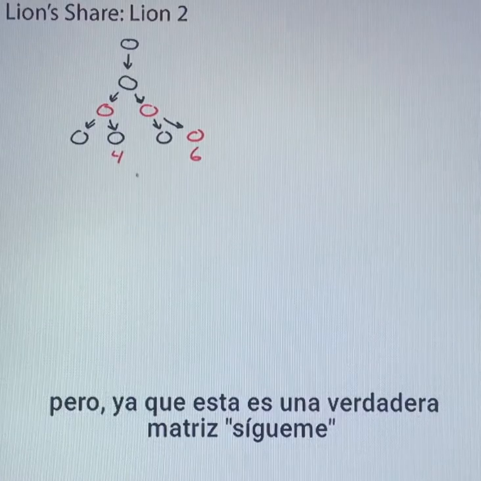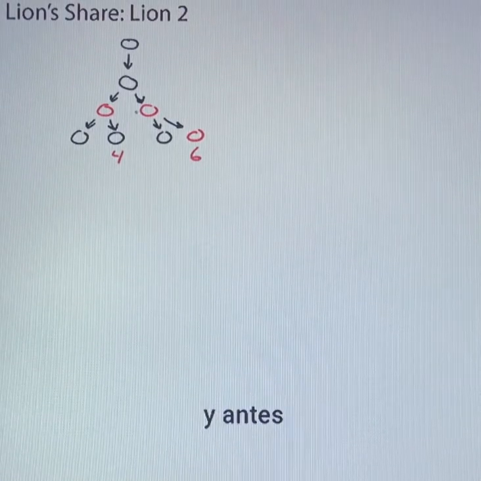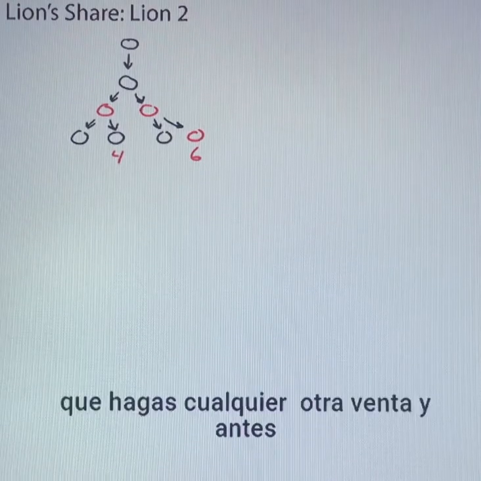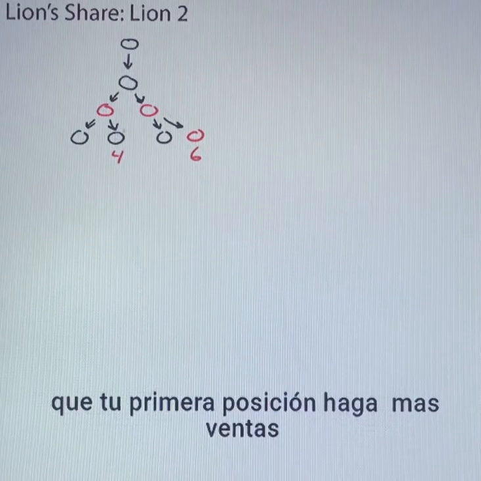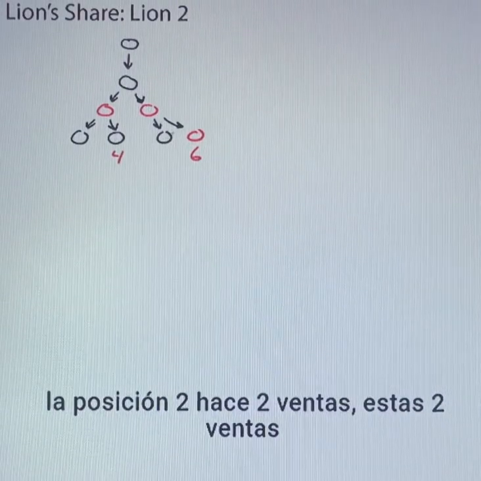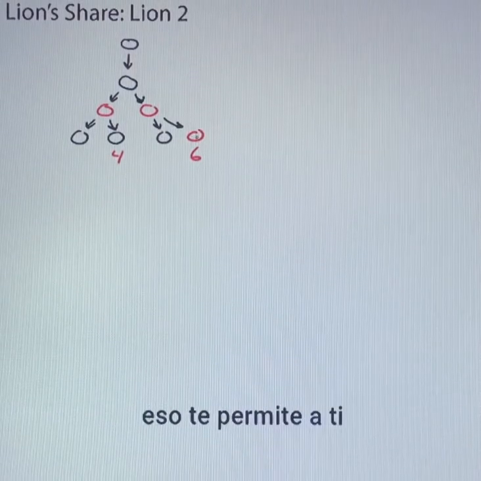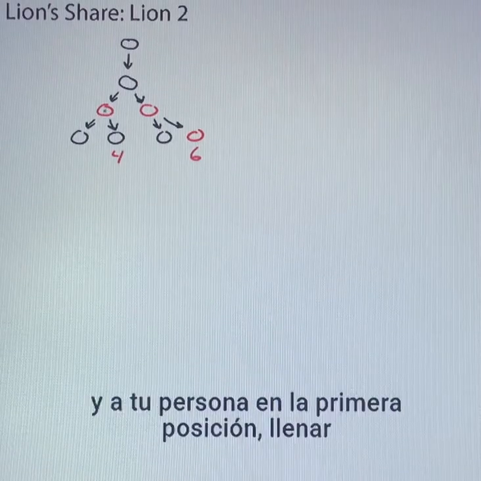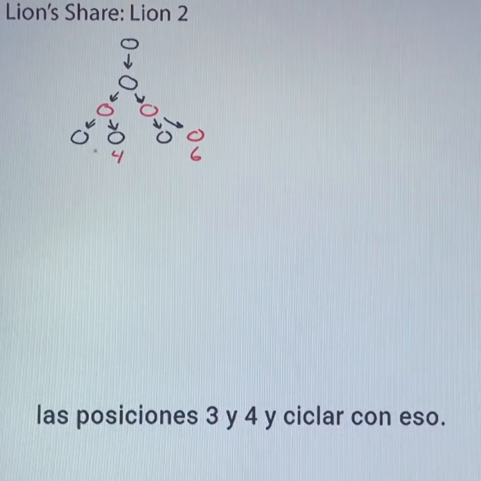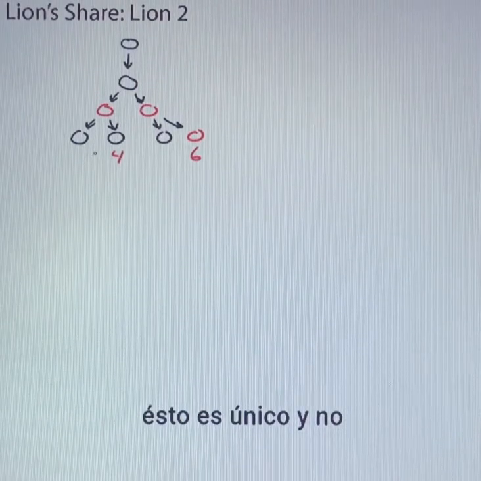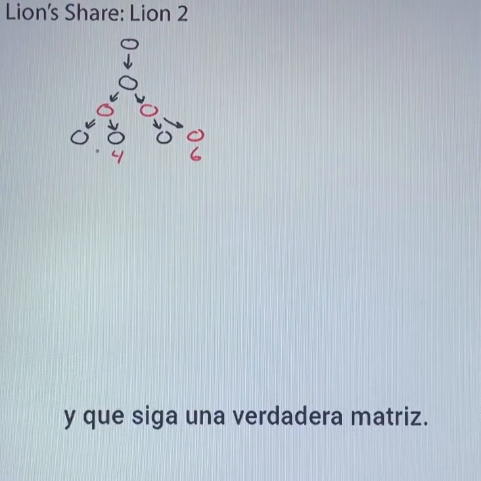But since this is a true follow me matrix, in the event that you made 2 first sales, and before you make any more sales, and before your first position makes any more sales, position 2 makes 2 sales. These 2 sales are then coded into your 5th and your 6th position. That allows you and your person in your first position to fill your 3rd and your 4th position, and by that cycle. This is unique, and there is no other system out there today that actually does this and follows a true matrix.